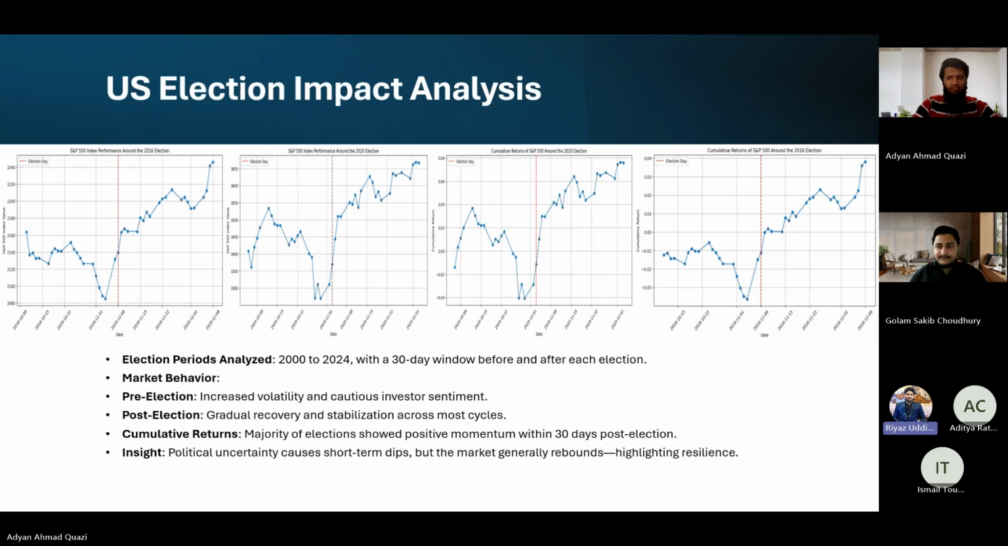Hello everyone, my name is Riaz. I'm going to talk about the US election impact analysis. As you can see in the graphs, we have considered the election periods from 2000 to 2024 with a 30-day window before and after election. The market behavior we can see is an increase in volatility and cautious investor sentiment. Post-election, we see gradual recovery and stabilization across most cycles. The insight we get from this plot is that political uncertainty causes short-term dips. However, the market generally rebounds.